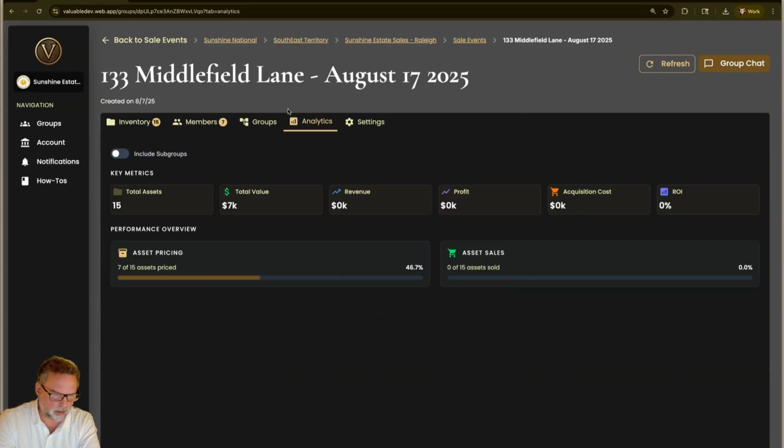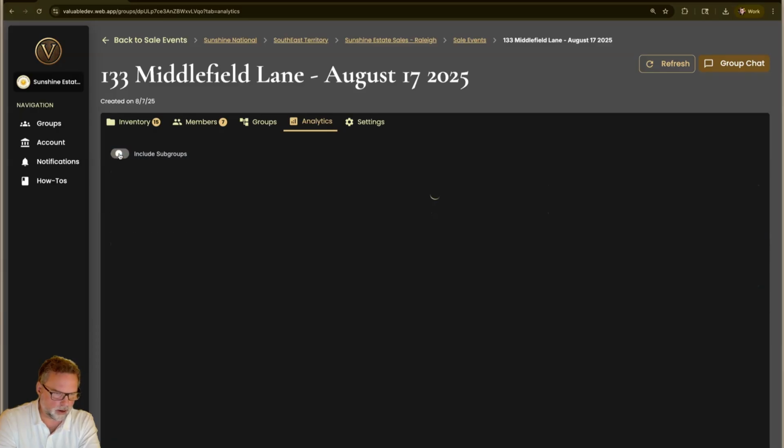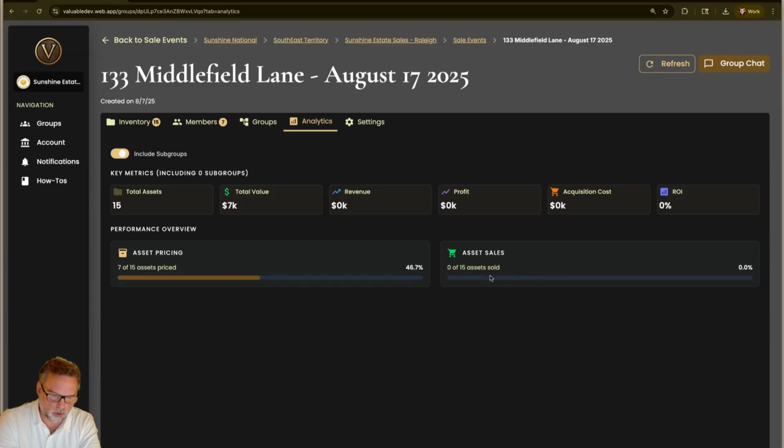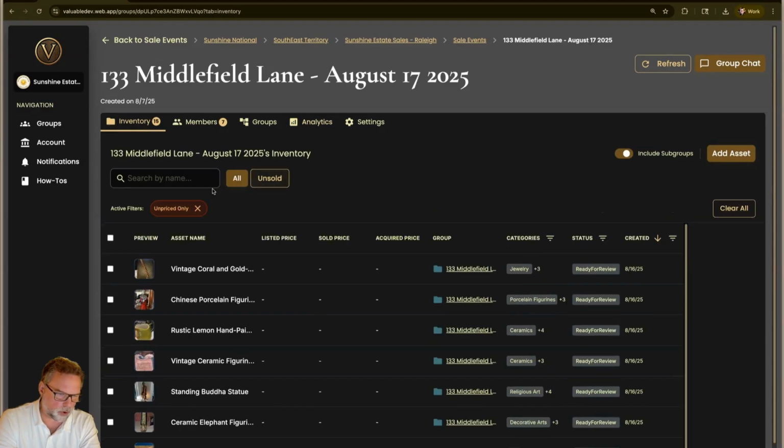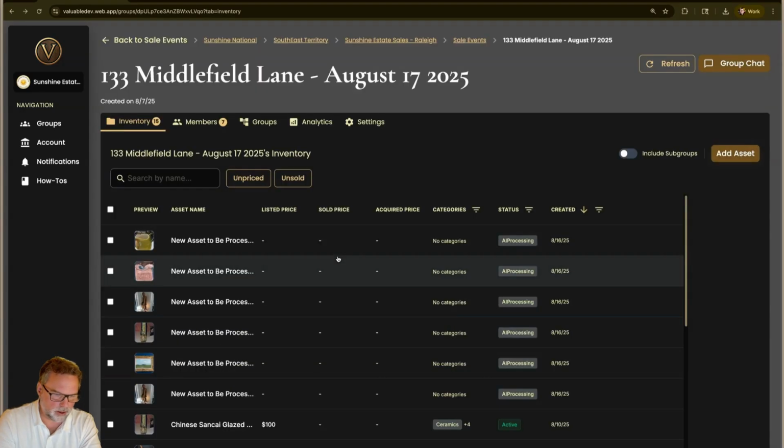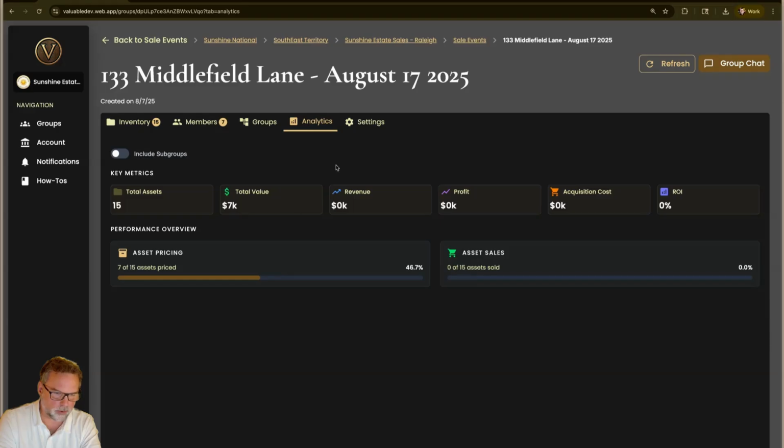You can go over to analytics, of course, and you can see what has been priced, what's been sold. In this case, nothing yet. About half of it has been priced, so you can go back over to inventory, hit on unpriced, and start pricing items. You can click to edit the price right here. So it's really easy to start adding prices, and then your analytics will tell you that you've got more.